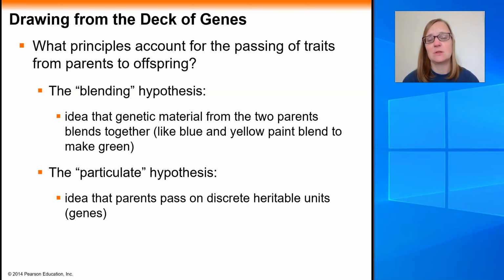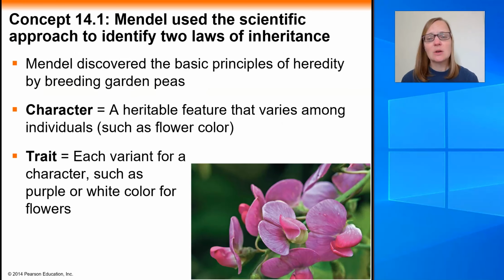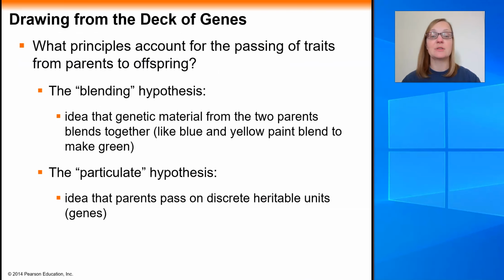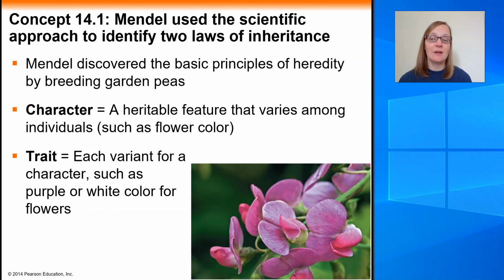The other hypothesis was a hypothesis called the particulate hypothesis. And this was a little bit different. And this was an idea that parents were passing on discrete but heritable units to their offspring. We now know that we have built up more data to support this particulate hypothesis. And these, what we called discrete heritable units, are actually genes that are found as part of our DNA, as part of our genome. So when we talk about genetics and we talk about these two hypotheses and the data that support the particulate hypothesis over the blending hypothesis, we definitely have to talk about this individual by the name of Gregor Mendel.